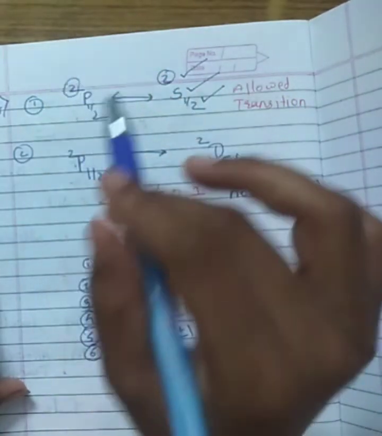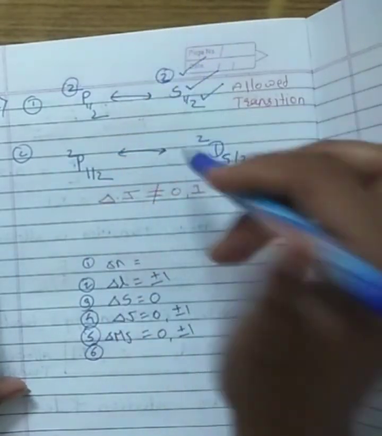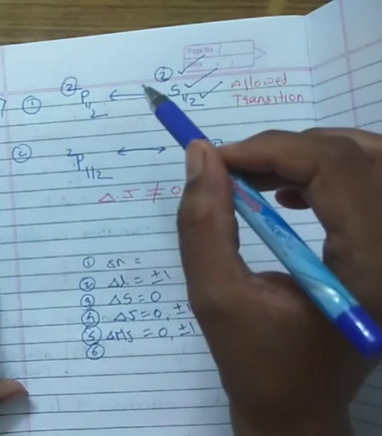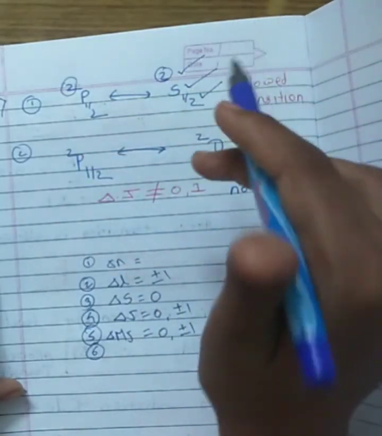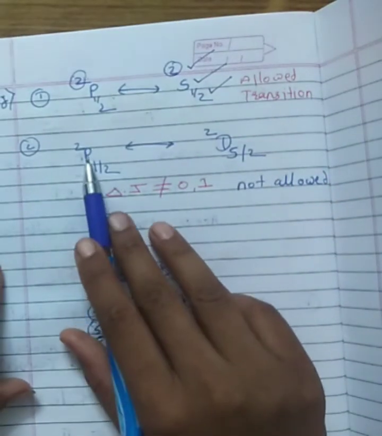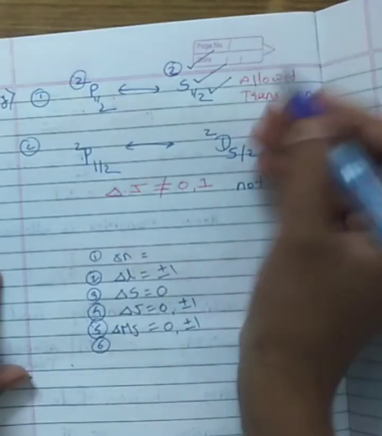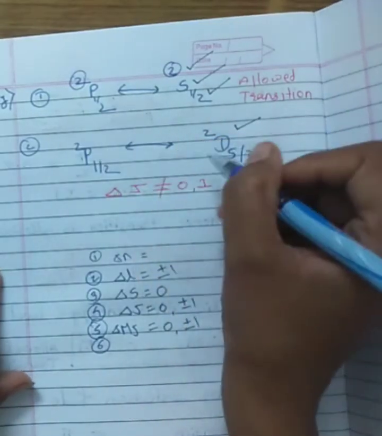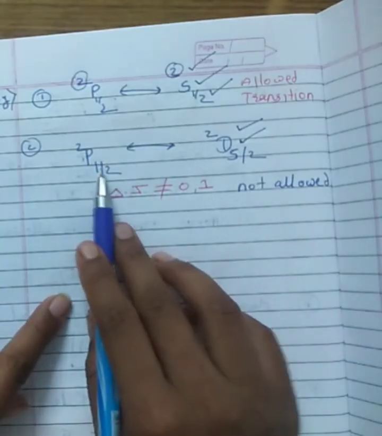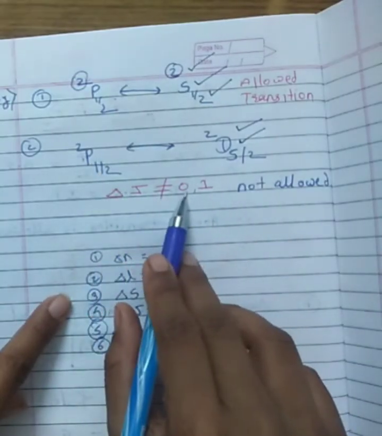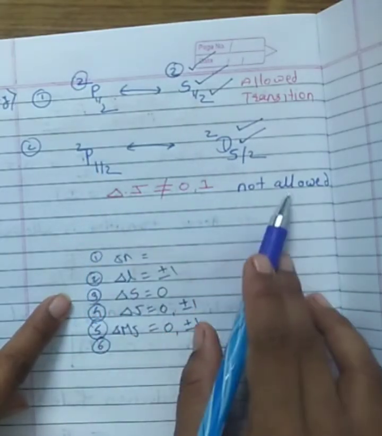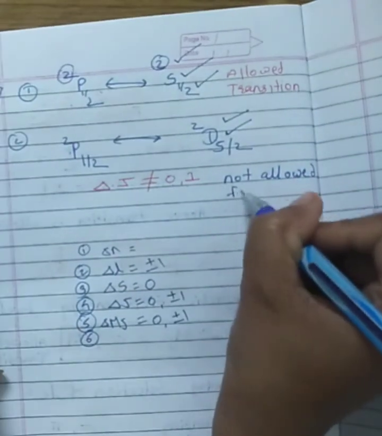So when you are predicting whether a particular transition occurs or not, you have to use all the rules, and all should be followed. If any one rule is not followed, then such a transition is a forbidden transition. See here, suppose P2 to D2: spin multiplicity allowed, Laporte allowed, but 1 by 2 and 5 by 2 do not give a delta J value equal to 0 or plus minus 1, and therefore such a transition is not allowed. Such a transition is forbidden.